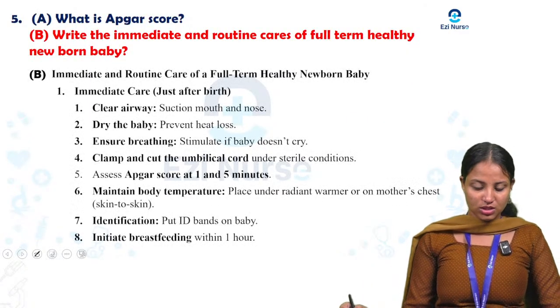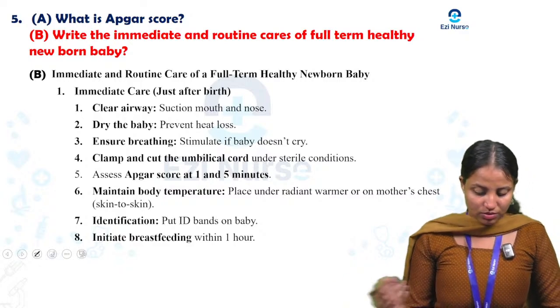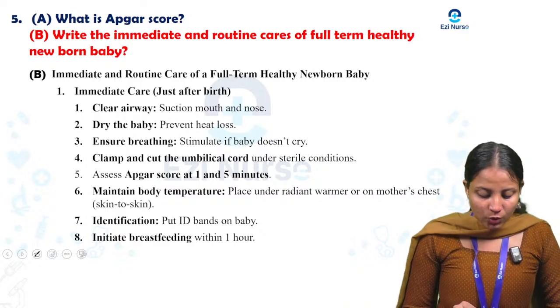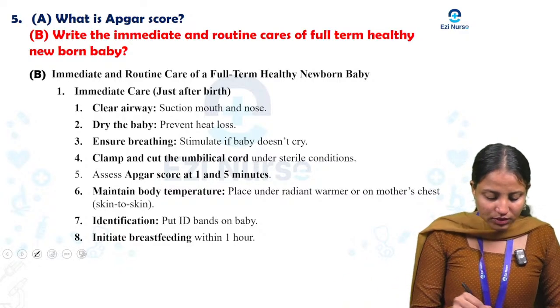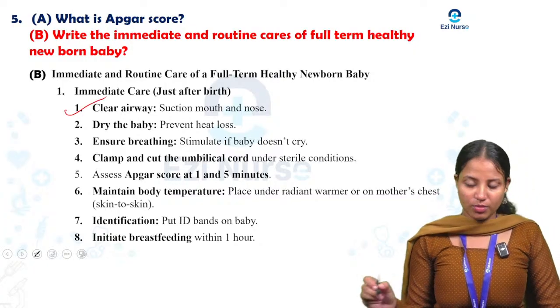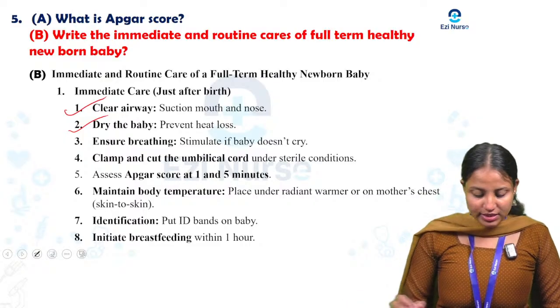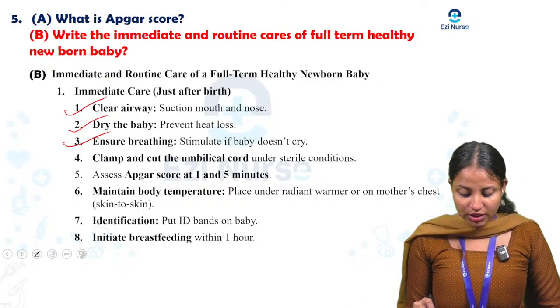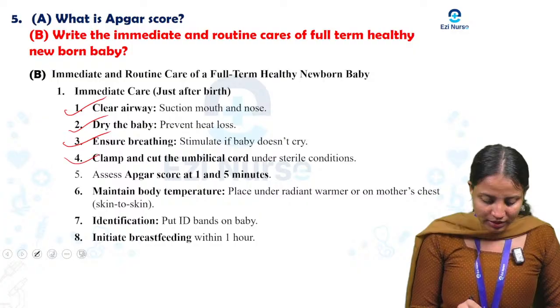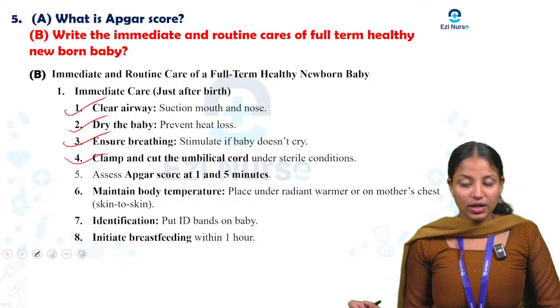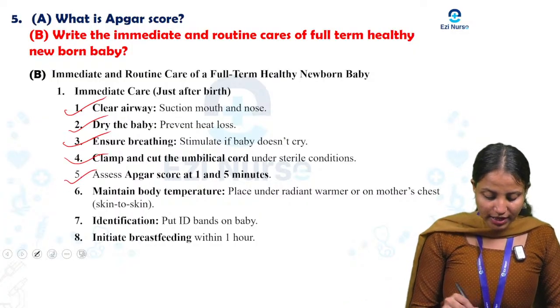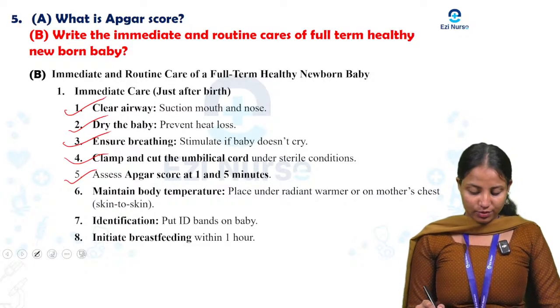Okay. So next question is that one. We can tell one by one. What is the immediate care? First one is clear airway, suction the mouth and nose. Next one, dry the baby, prevent heat loss. Next, third one, ensure breathing, stimulate simultaneously if the baby does not cry. Then clamp and cut the umbilical cord under sterile condition. Next one, assess APGAR score at 1 and 5 minutes.